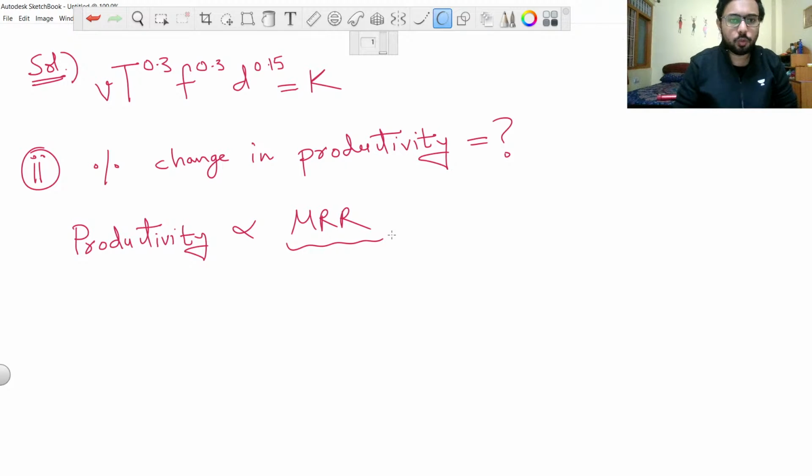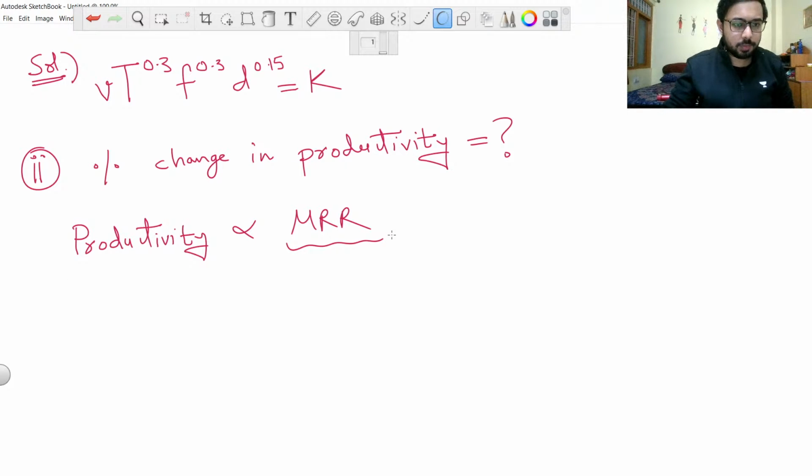It is quite easy to follow the logic. In this question, our main objective is to do a machining operation, and in that operation we remove the material, and therefore if the material removal rate is higher, the productivity will be higher.